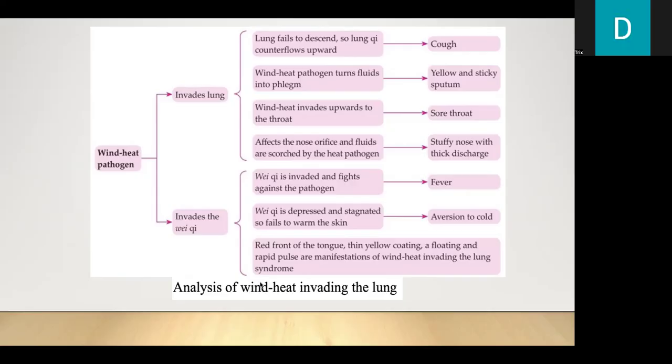thick discharge. If wind heat pathogen invades the Wei Qi, the Wei Qi fights against the pathogen, there would be fever. If the Wei Qi is depressed and stagnated, so it fails to warm the skin, there would be aversion to cold. Also, the red front of the tongue, thin yellow coating, and a floating and rapid pulse are manifestations of wind heat invading the lung syndrome.